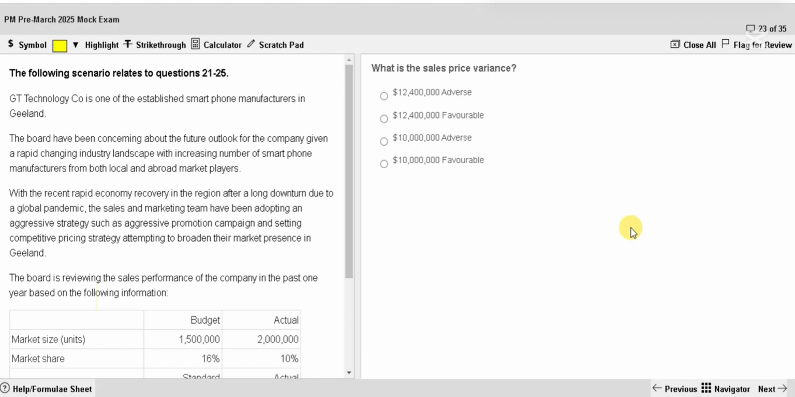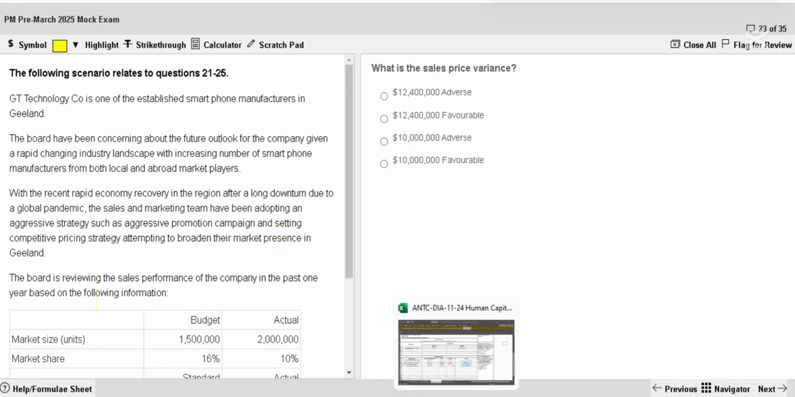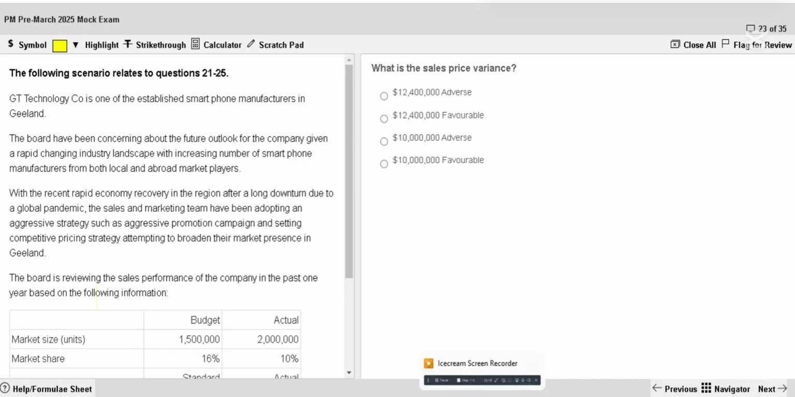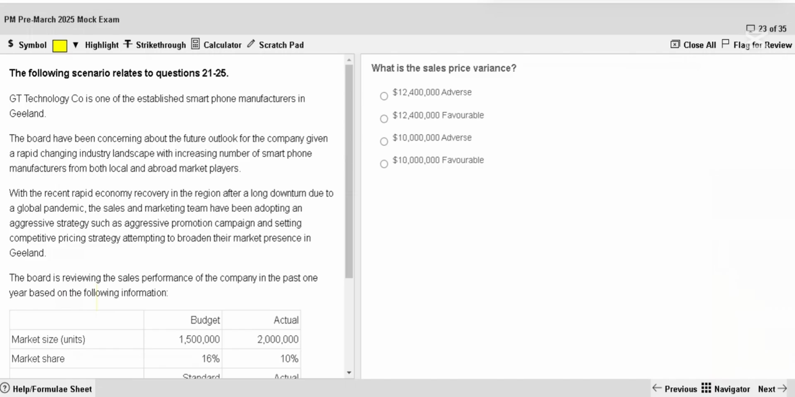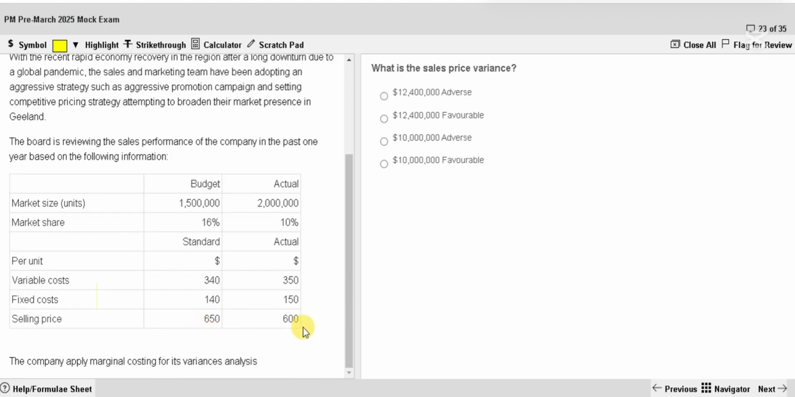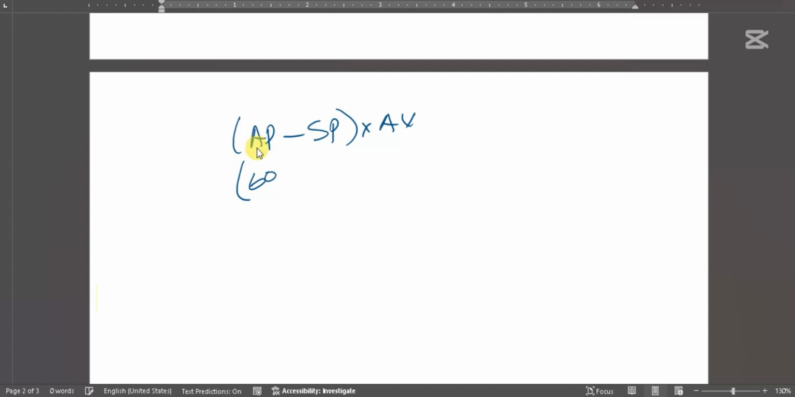What is the sales price variance? Sales price variance, the basic variance formula, easy. Price variance, how are you going to find it? Actual price, standard price, actual volume sold. Actual price 600, standard price 650.